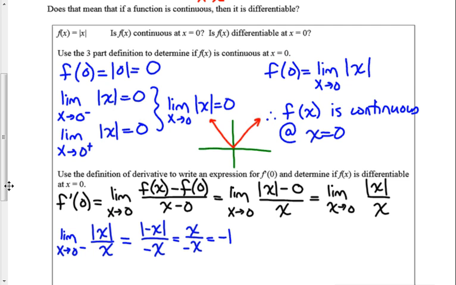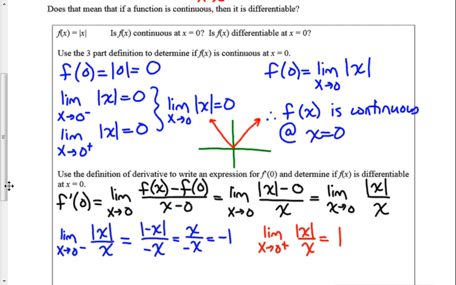So let's look at what I get when I approach from the right. The limit as x approaches 0 from the right of the absolute value of x over x, same concept is going to hold. The absolute value of a positive number is still positive, and the denominator is still going to be positive, which means the top and bottom should simplify, and I should get a +1.